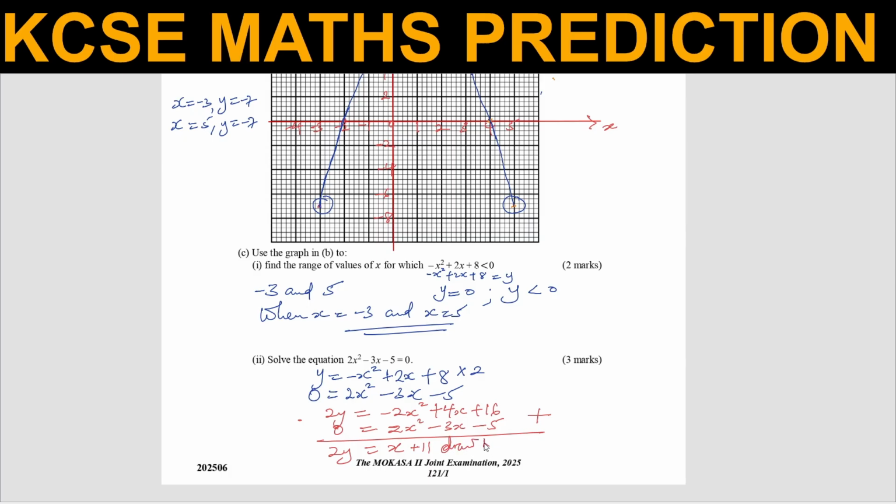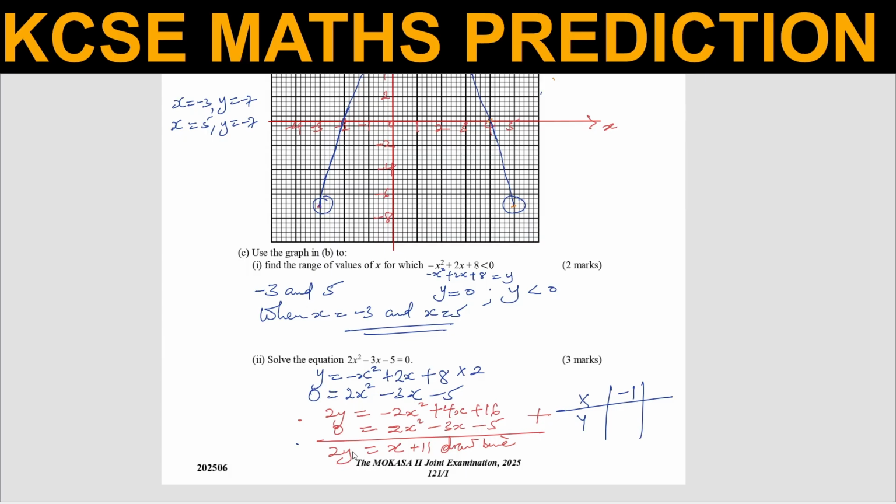Draw the line. And for you to draw that line, you will need at least 2 points. So x, y. I will simply choose the best points to use, when x is -1, for instance.